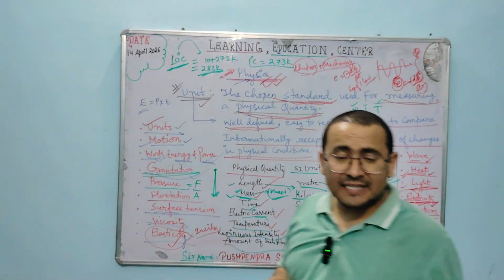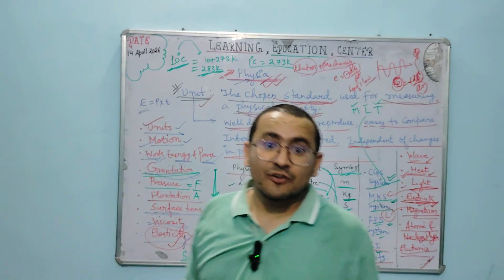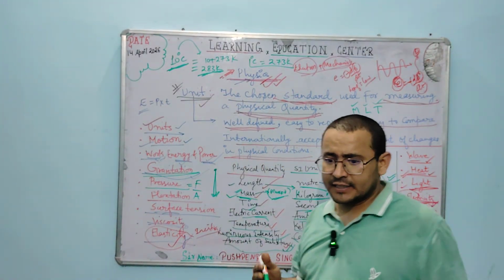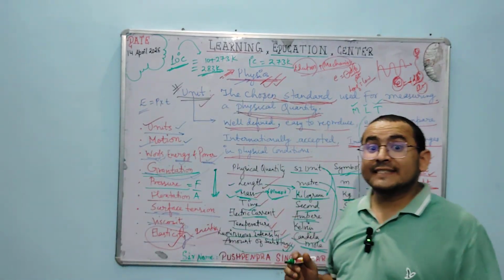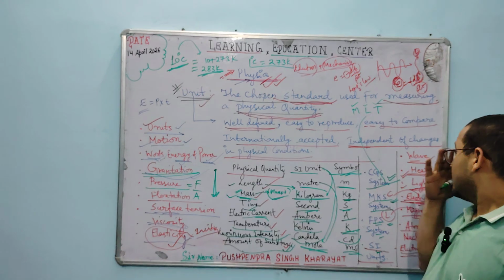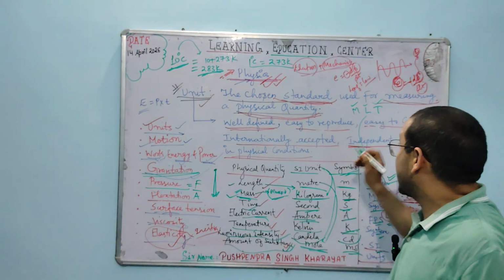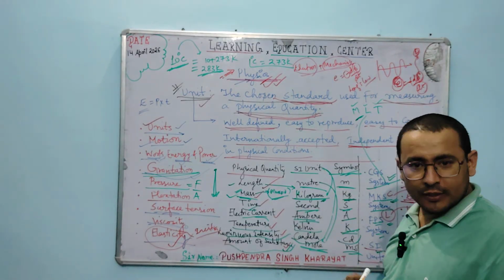Suppose there is a cake, which we generally eat on birthdays, and in some functions we also have a cake-cutting ceremony. That cake is measured in pounds. Pounds is also a unit of mass, but mass is also measured in kilograms.